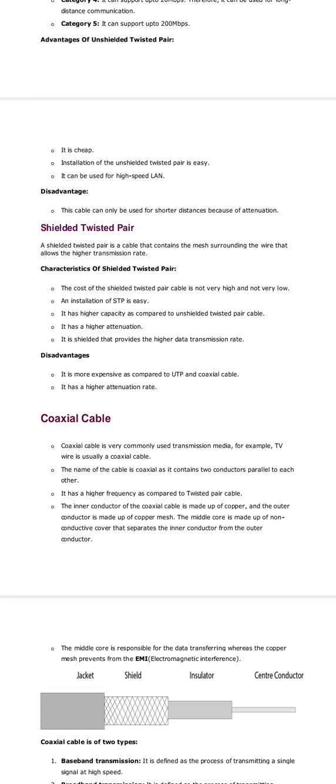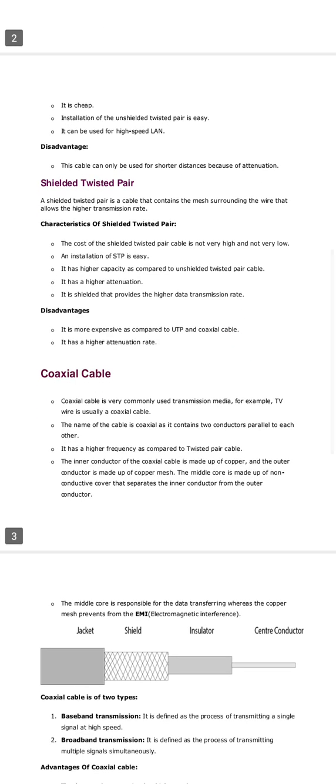Shielded twisted pair. A shielded twisted pair is a cable that contains a mesh surrounding the wire that allows a higher transmission rate. Characteristics of shielded twisted pair: the cost of the shielded twisted pair cable is not very high and not very low. Installation of the STP is easy.